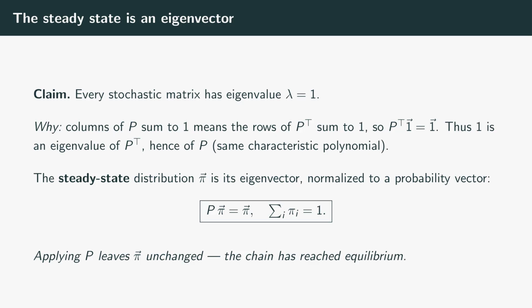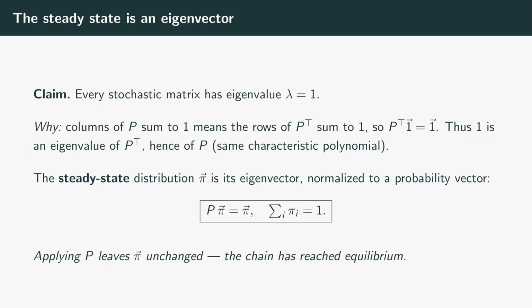Here is the central theorem, and it falls right out of the column sum structure. Every stochastic matrix has the number 1 as an eigenvalue. Here's the quick reason. Saying the columns of P sum to 1 is the same as saying the rows of P transpose sum to 1, but a matrix whose rows each sum to 1 multiplied by the all ones vector just returns the all ones vector. So the all ones vector is an eigenvector of P transpose with eigenvalue 1, and a matrix and its transpose always share the same eigenvalues because they have the same characteristic polynomial. Therefore, P itself has eigenvalue 1.